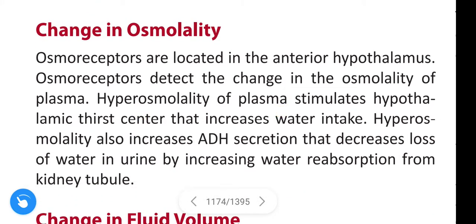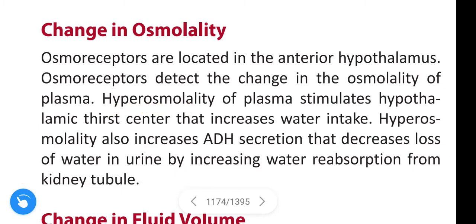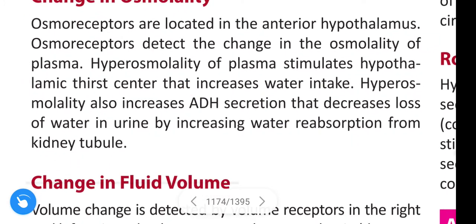First, change in osmolality. Osmoreceptors are located in the anterior hypothalamus. Osmoreceptors detect the change in osmolality of plasma. Hyperosmolality of plasma stimulates hypothalamus thirst center that increases water intake.